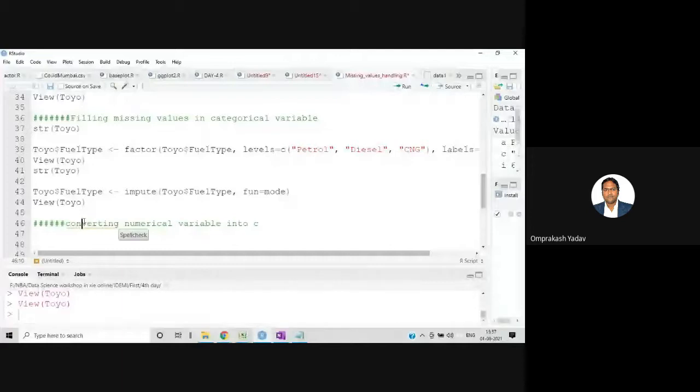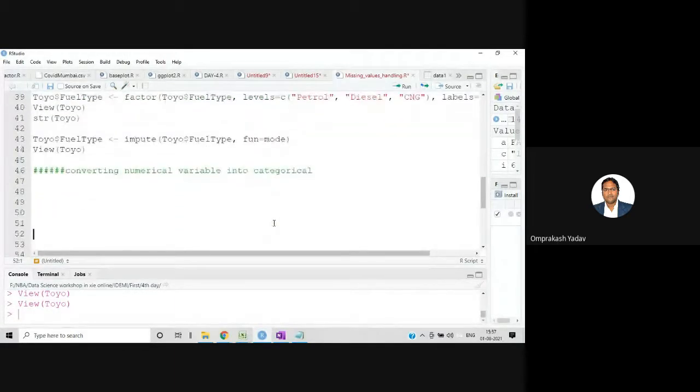Okay, converting numerical variable into a categorical. Let's do this one. So I will try to convert this age. I will use the cut function, and on which particular column? So Toyo age, breaks 3, labels.